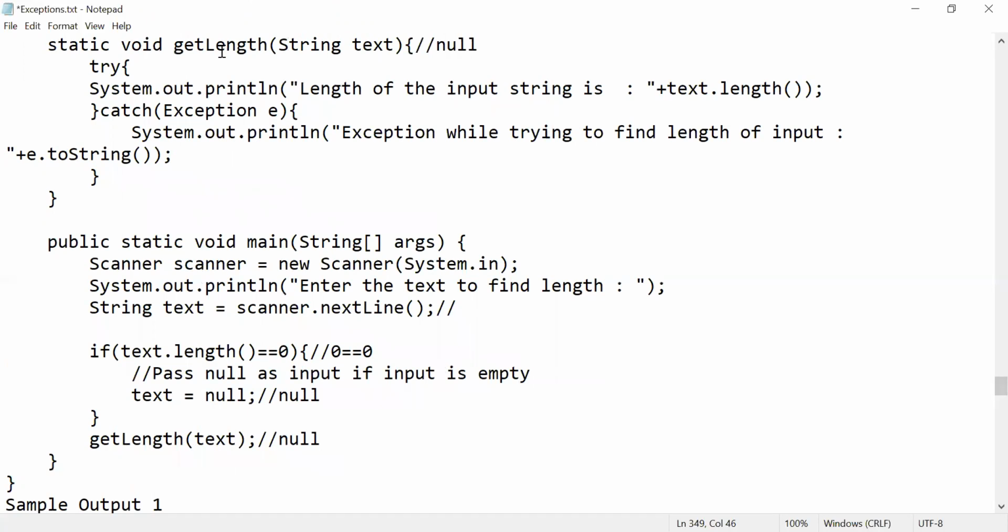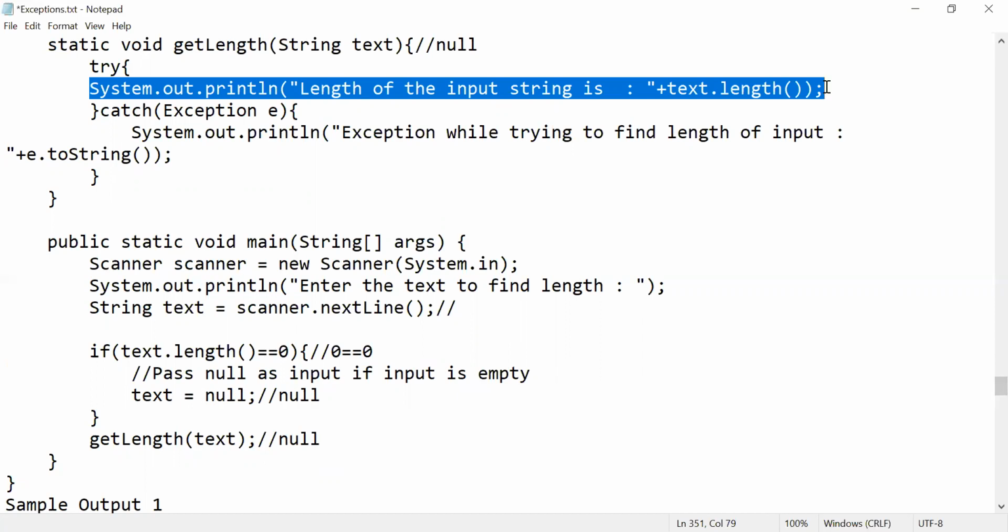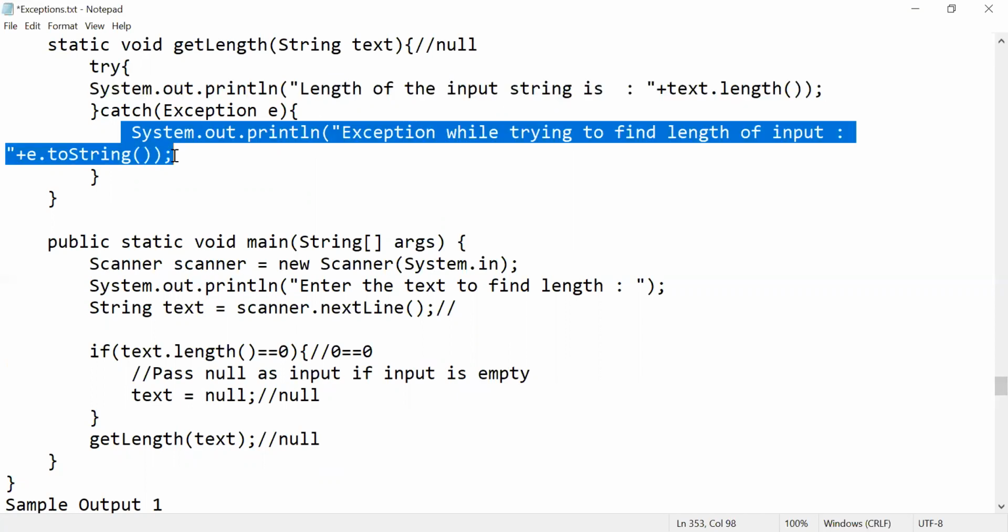Whenever I try to find out text.length, it fails here, so that's why it's a null pointer exception, right? So the exception is caught. While trying to find the length it gives this message: exception caught, null pointer exception.